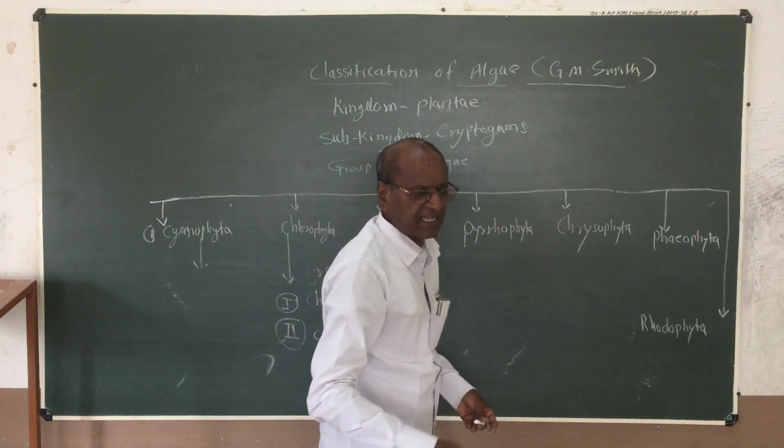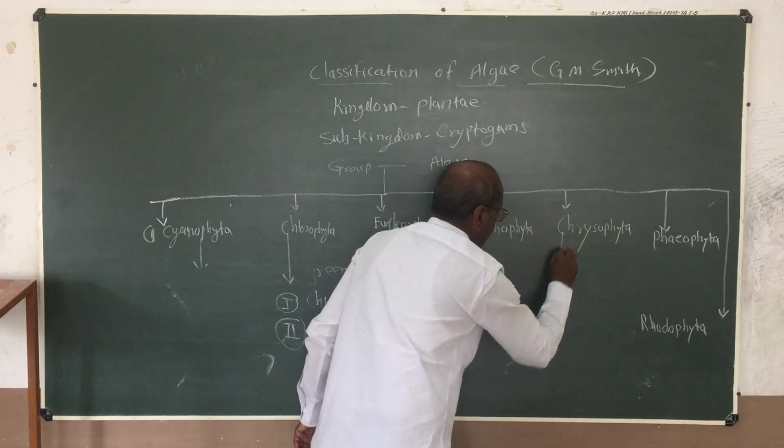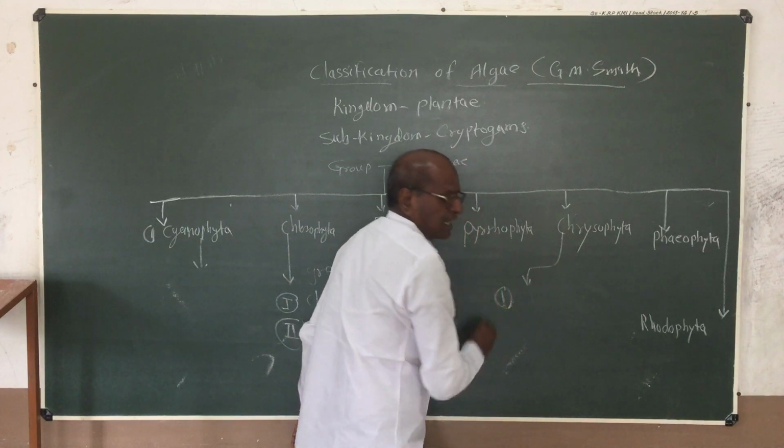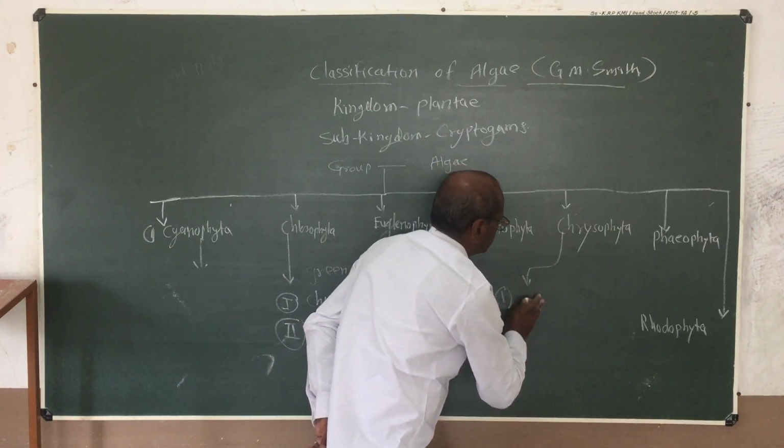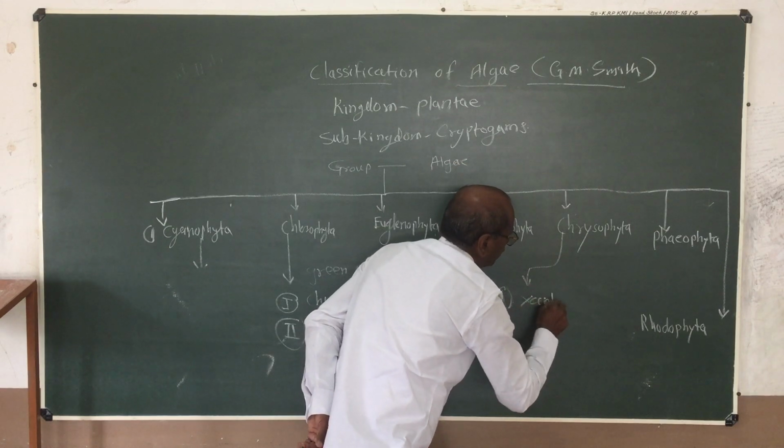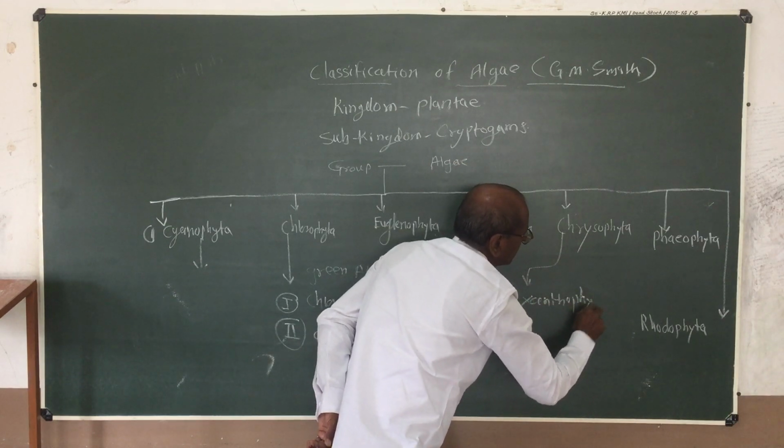त्या Chrysophytaचे किती क्लास आहेत? तर Chrysophytaच्या एकूण 3 वेगवेगळे क्लासेस आहेत. The first one is Xanthophyceae.